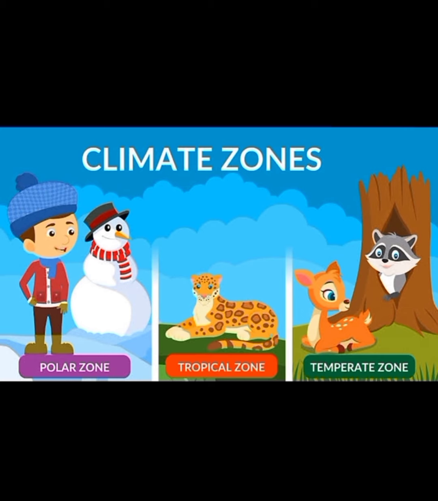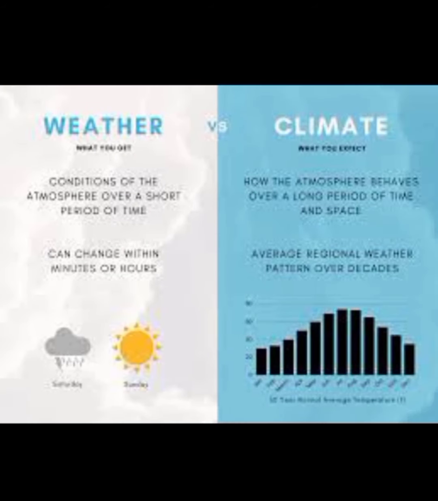So, let's start. Do you know, children, from last week onwards, it is raining in Kerala. Yes? In December, we feel very cold. Why? Because it is winter season. We all know that on Earth some days are hot, some days are cold, some are windy, some are rainy.